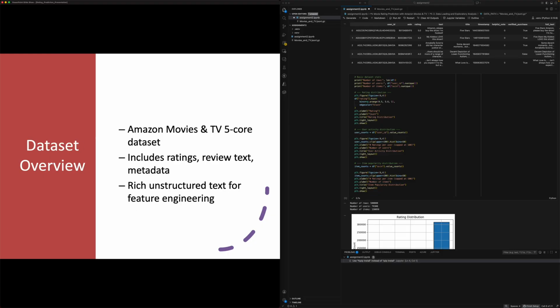Now for an overview of the dataset, the Amazon Movies and TV Show dataset contains a catalog of user reviews of movies and TV shows. Each review contains a numerical rating, a title, a text field, a user ID, item ID, timestamp, and metadata. I've selected this dataset due to the fact that it contains both structured and unstructured features. This will make it a strong candidate for feature engineering.